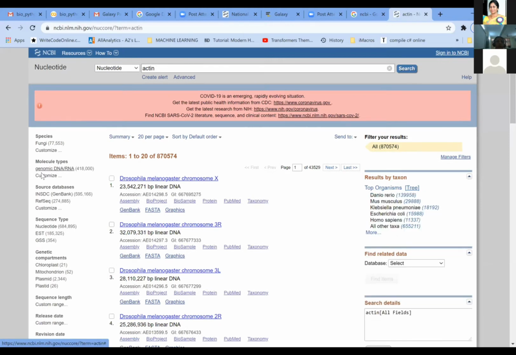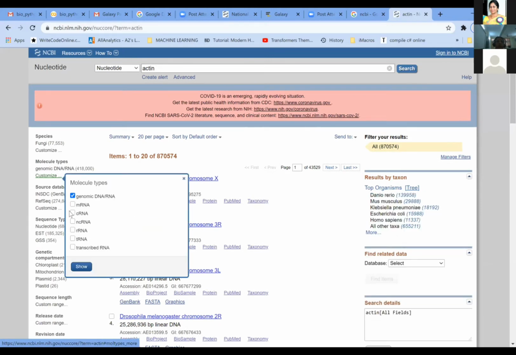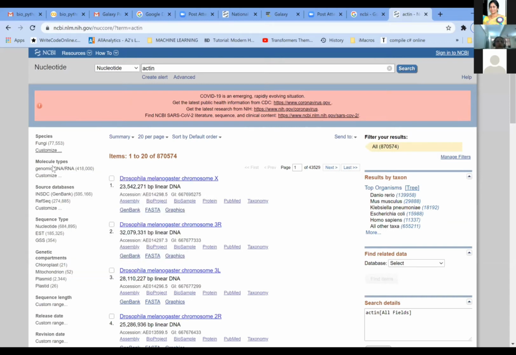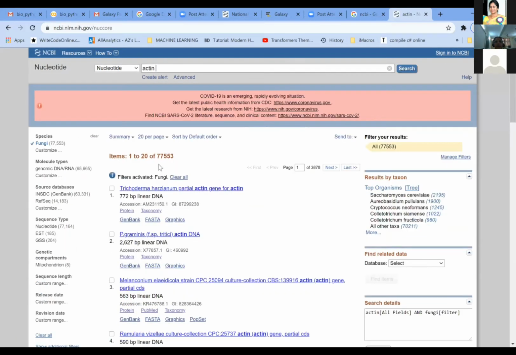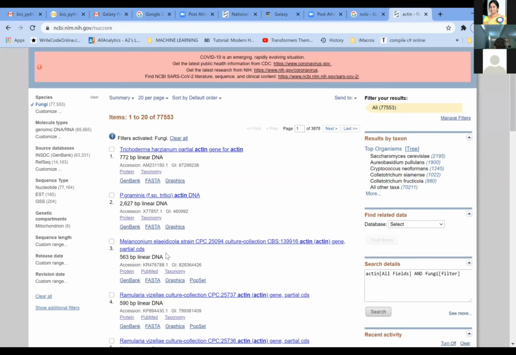If you click on the genomic DNA and also the fungi, you will get a reduced number of entries. You can see the number of entries has reduced here, 77553. Now from this, if you are interested in fungus, you can choose any of these species which are listed out here. And on this side, you can see that there are certain organisms which are demonstrated by the taxa.